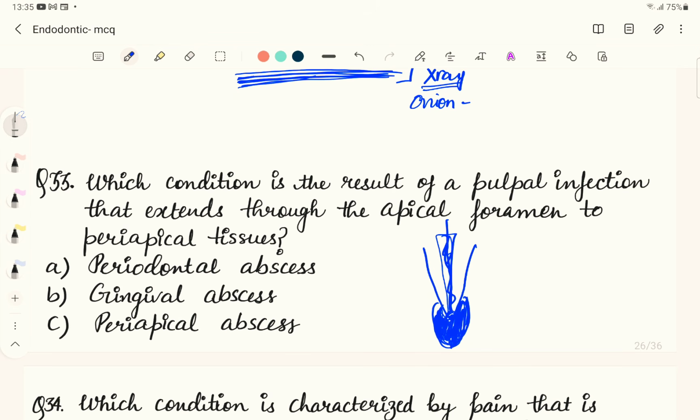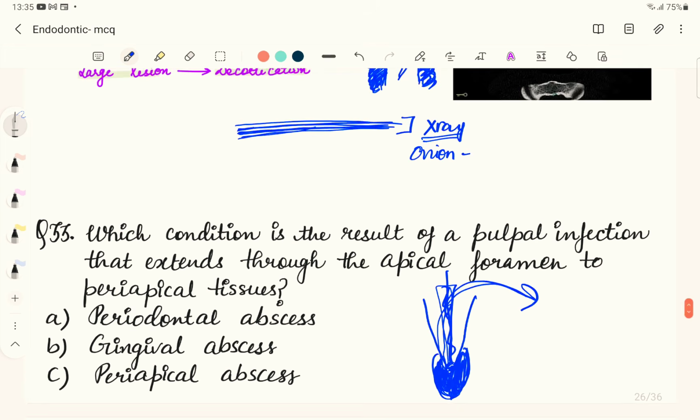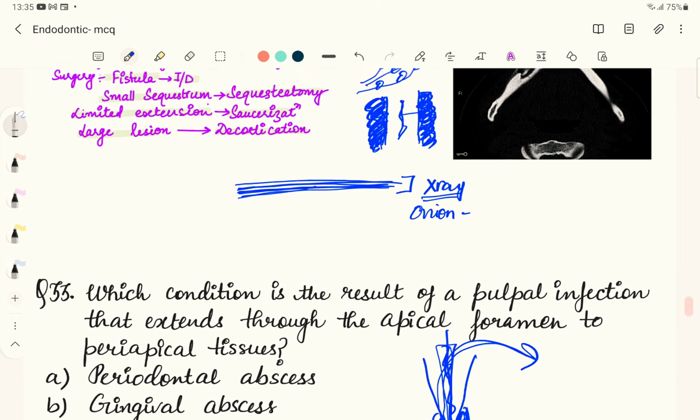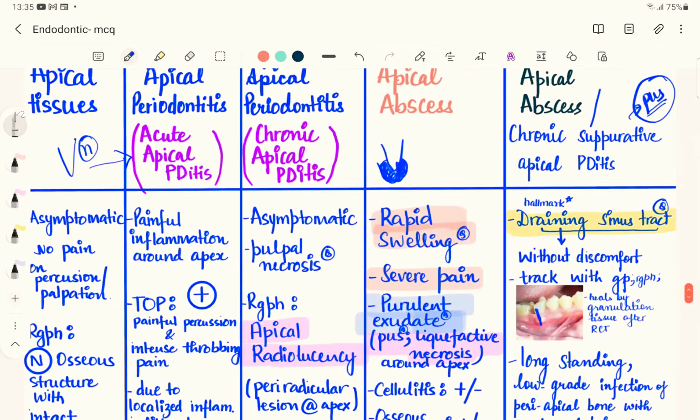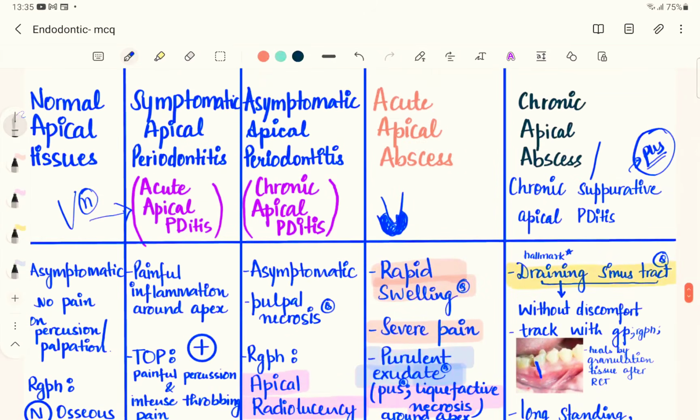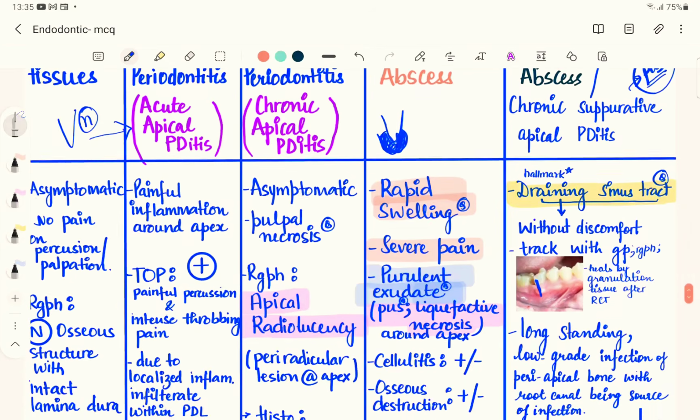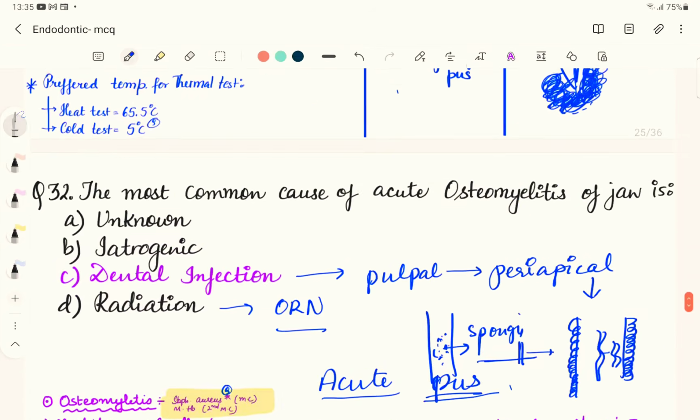The ideal treatment is we do the access cavity and then create a space for the pus to drain out. This particular condition is known as acute apical abscess, which we have covered just now. Acute apical abscess, or we can say periodontal abscess, or symptomatic apical periodontitis.